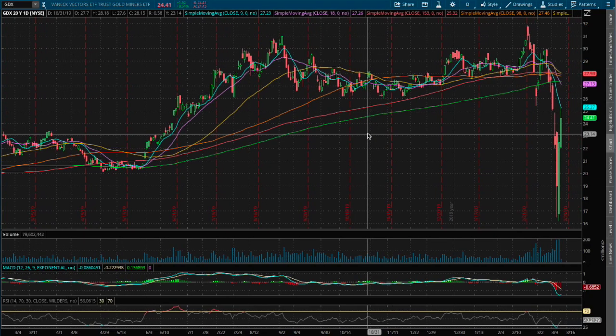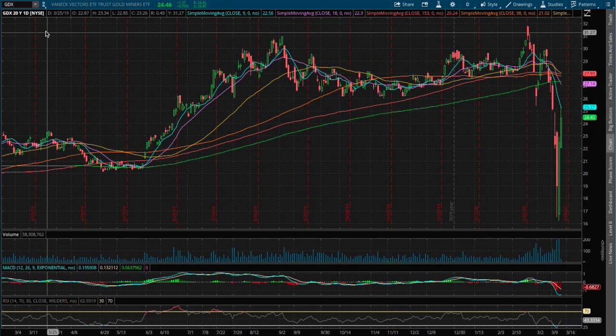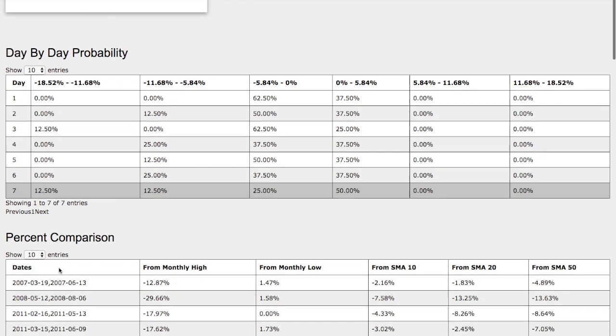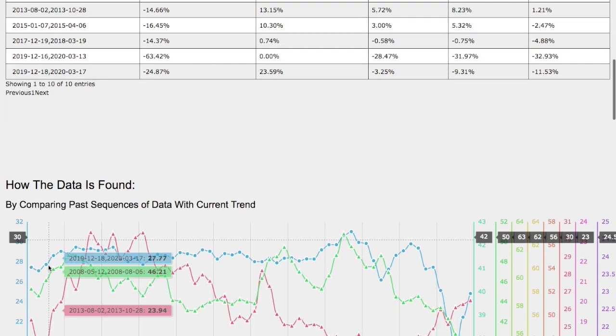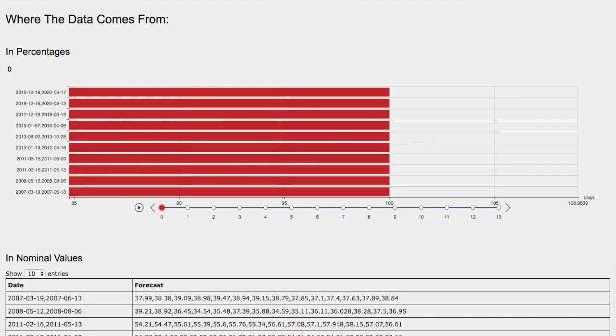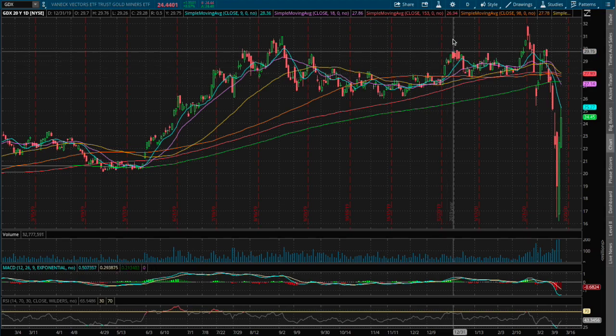Hello viewers, we'll be going over gold miners, ETF ticker symbol GDX. In this video, we'll be going over the day-by-day probability model, percent comparison, how we find the models, and the forecast model for gold miners. So back to the technical analysis.